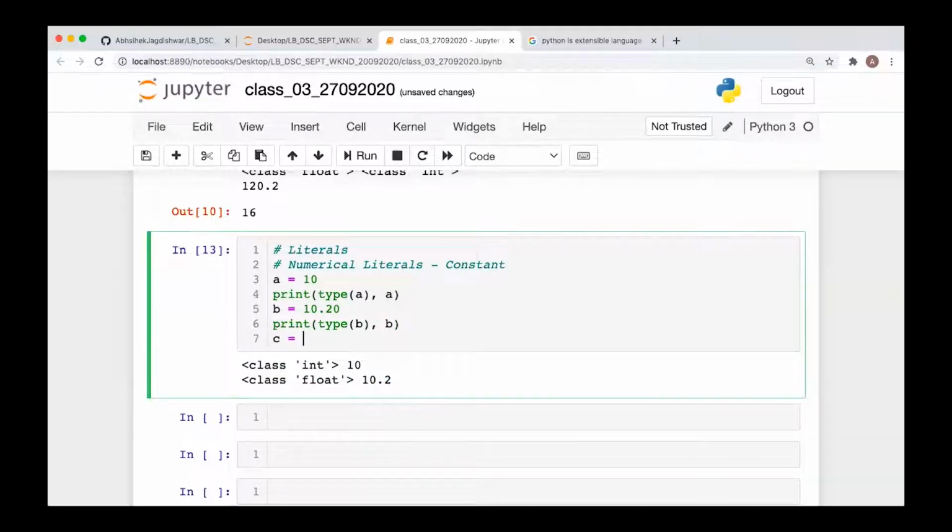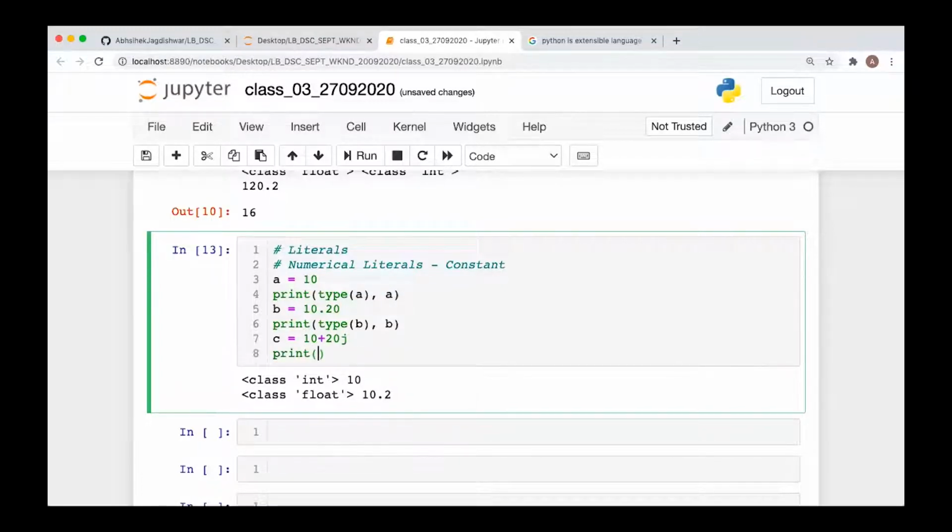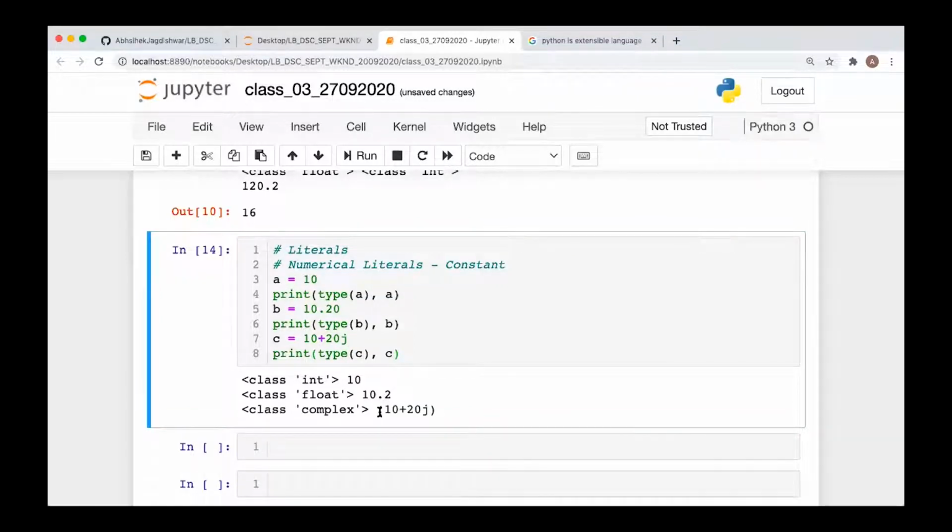Now we may write c is equal to a complex value, any number in the form of a plus bj, where a is the real part, b is the imaginary part, and a and b can be either integer or float. So that is called a complex number. If you check the type of c, it will come as complex type, and the value of c is 10 plus 20j. Okay. Now if you observe here, all the outputs are coming separated by a space.